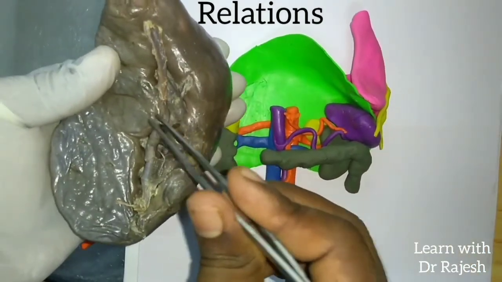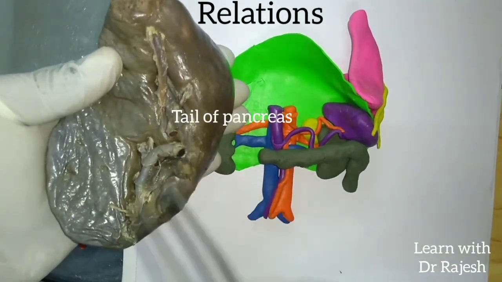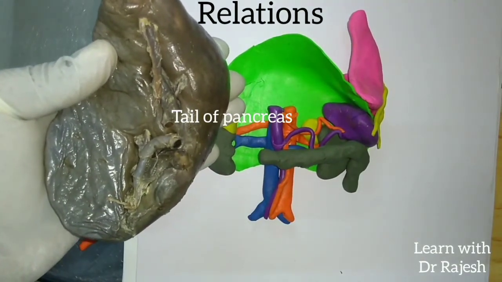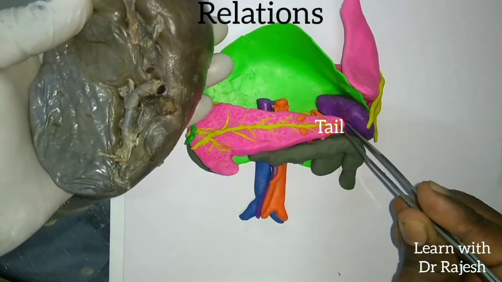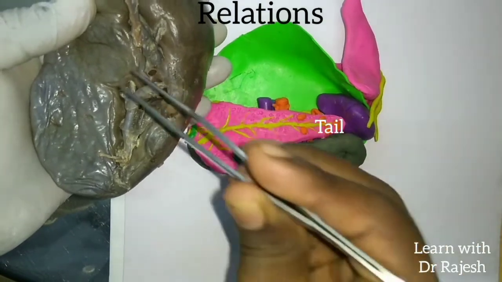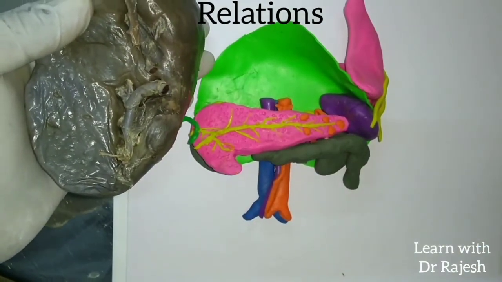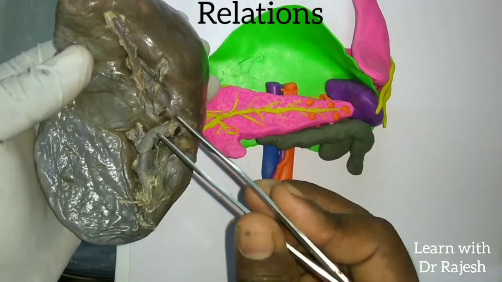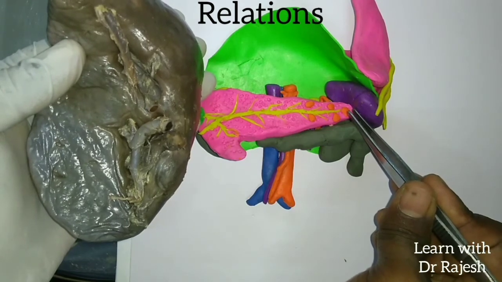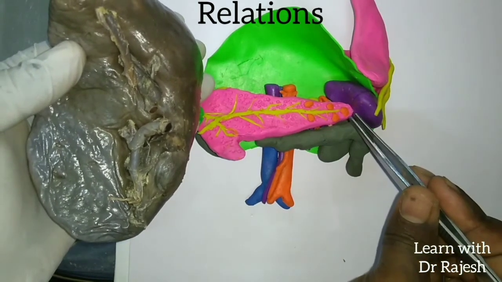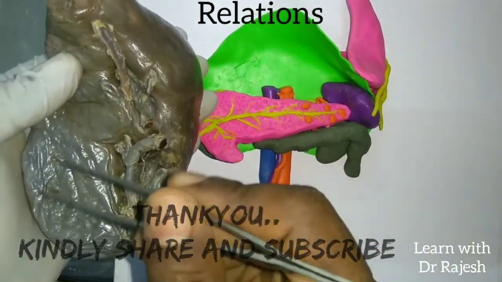And this hilum is related to the tail of the pancreas. So this is the pancreas, and this is the tail of the pancreas, which is related to the hilum of the spleen, along a ligament, the lienorenal ligament. The tail of the pancreas is present inside the lienorenal ligament, and it is related to the hilum of the spleen. So these are all the visceral relations of the spleen.